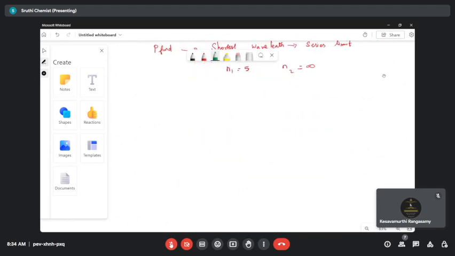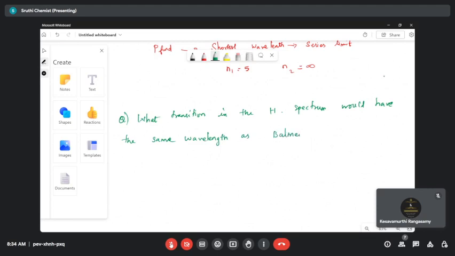The question is: what transition in the hydrogen spectrum would have the same wavelength as the Balmer transition n is equal to 4 to n is equal to 2 of the helium plus spectrum?